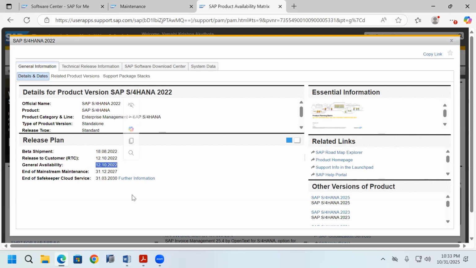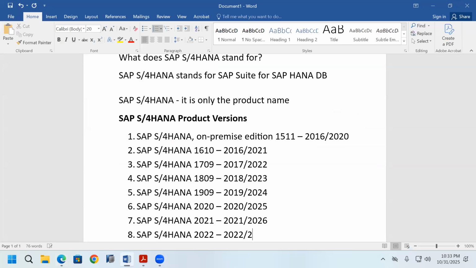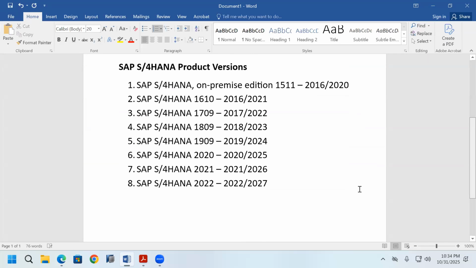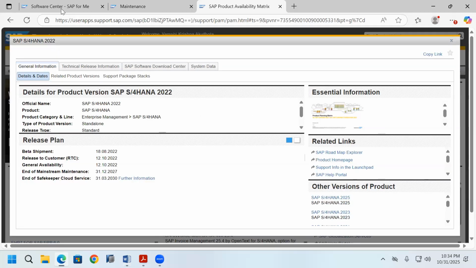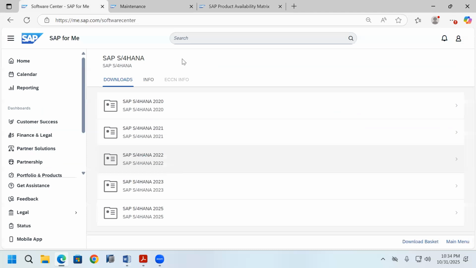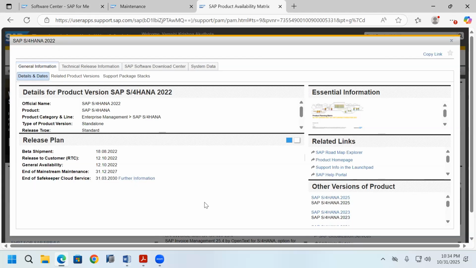The mainstream maintenance date is 2027. So this software is also available for installing. You can install SAP S/4HANA 2022, because the mainstream maintenance date is not completed.